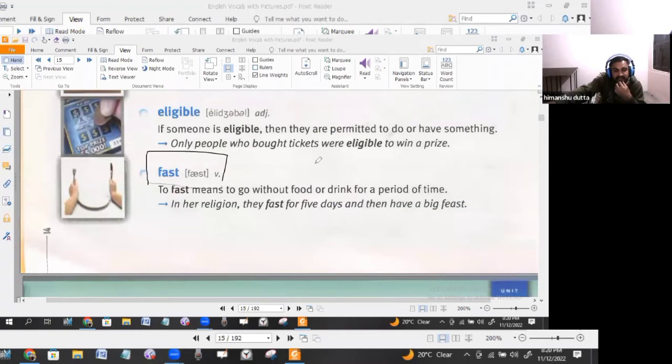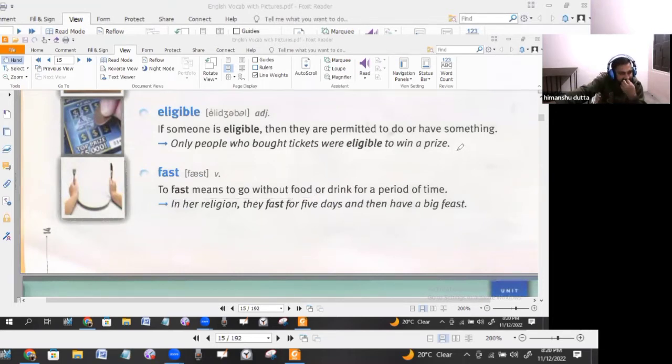It can be in any sense. It was a fast ball, the one that he bowled. Fast ball, in that sense, would be an adjective. In this case, it is a verb. To fast means to go without food, like Fasting and Feasting.